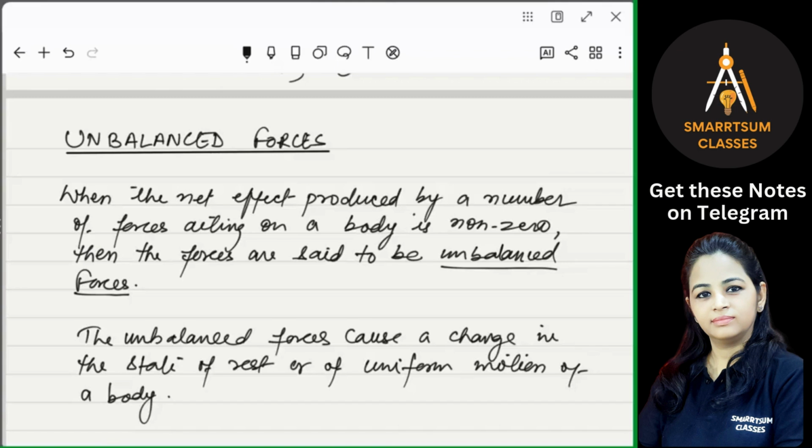There is no change in its position or in the state of its motion. So to increase the velocity, to accelerate the body, we need to apply unbalanced forces. Is that clear? Okay. Now you can note down.